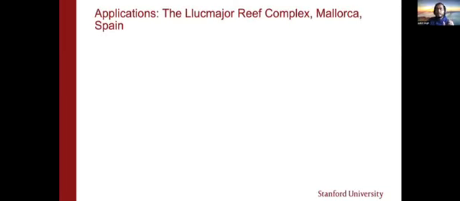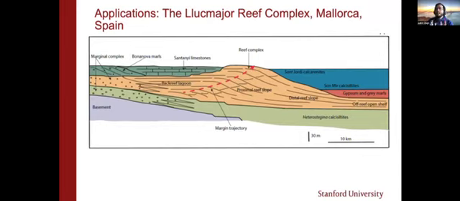So we are taking this observation and applying it to an outcrop to see how it works. This is the Llucmajor reef complex. It is an outcrop carbonate platform exposed in Mallorca, Spain. In this carbonate platform, the red dashed line shows the trajectory of the reef margin. Since we know the trajectory of the reef margin, we know the simple distribution of facies, which is at the back of the reef margin and to the basinal side, which is on the right.